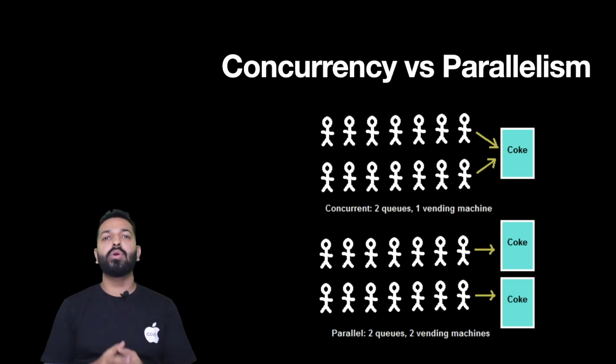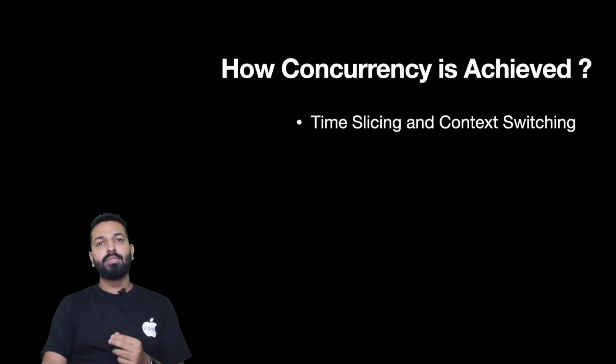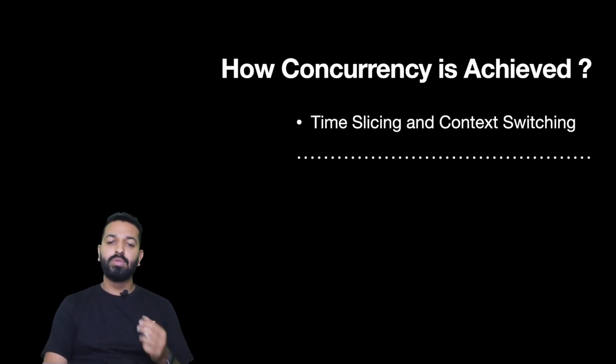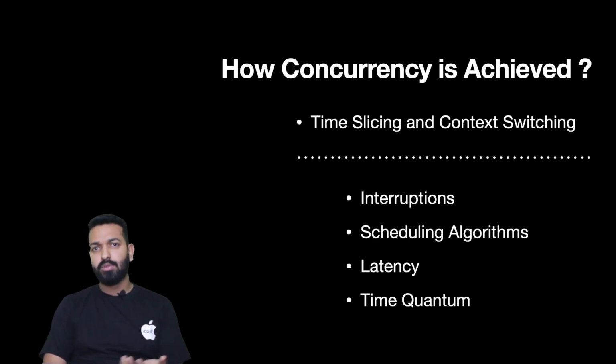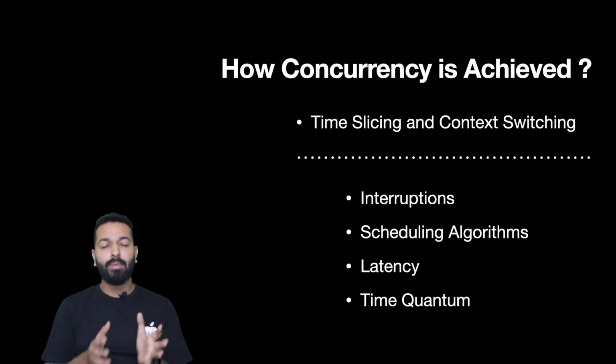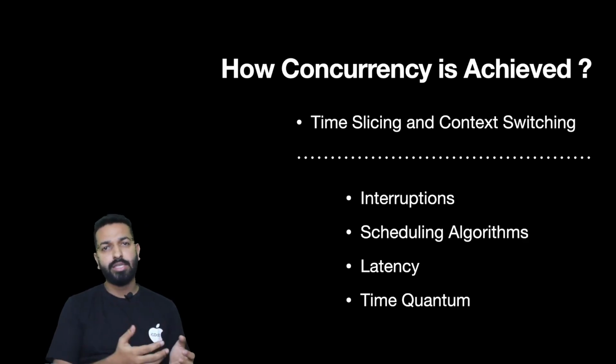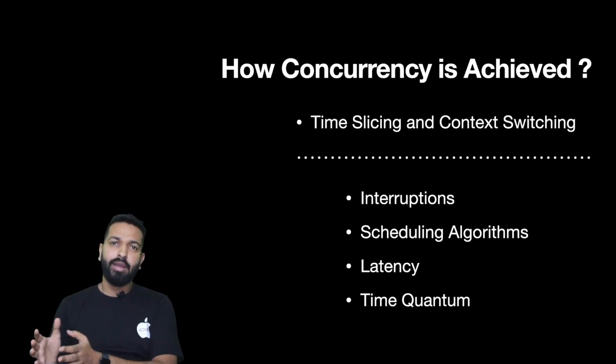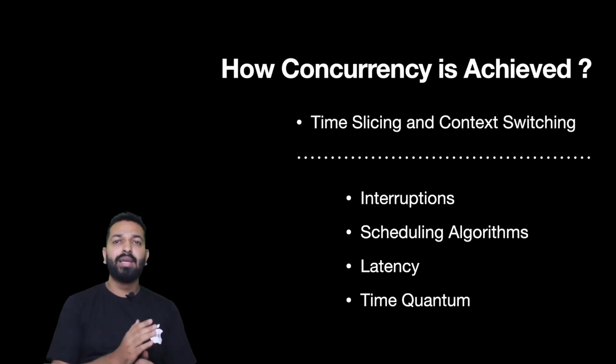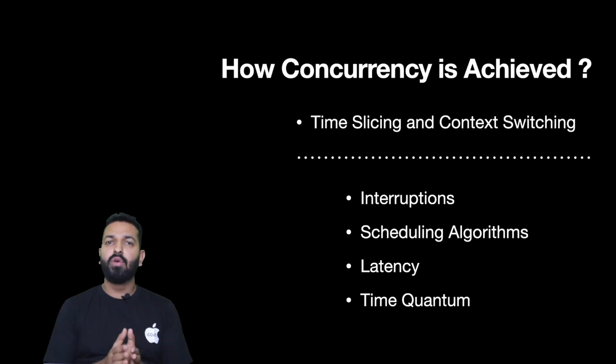And because we cannot go on spending on resources, we need to find some way through which concurrency can be achieved. There are two concepts through which concurrency is achieved, and those are time slicing and context switching. Of course, there are other concepts also, which involve the time quantum, latency, and scheduling algorithms. If some interruption occurs, it affects concurrency, and all those things are also there. But we will be understanding time slicing and context switching because these two concepts will give us a very clear picture of how concurrency is achieved in computer systems.